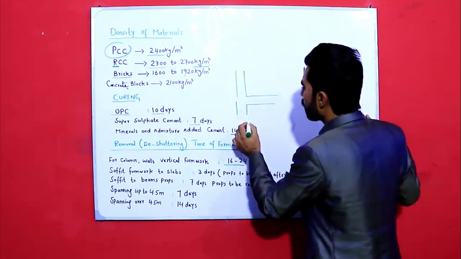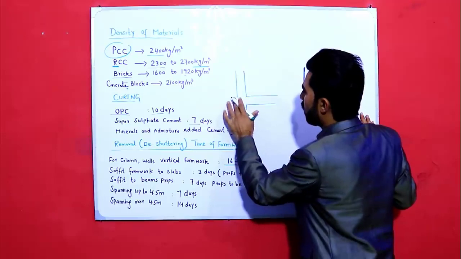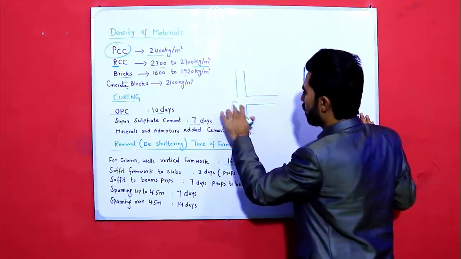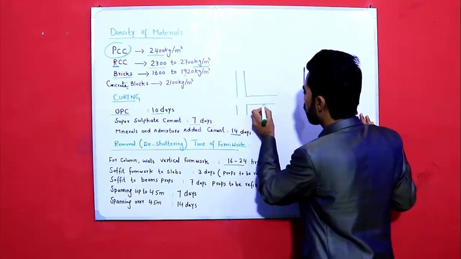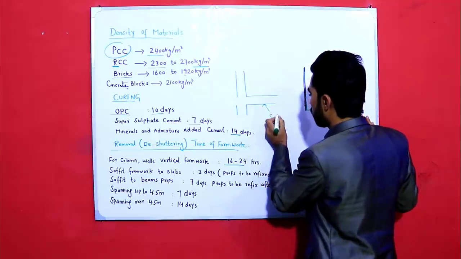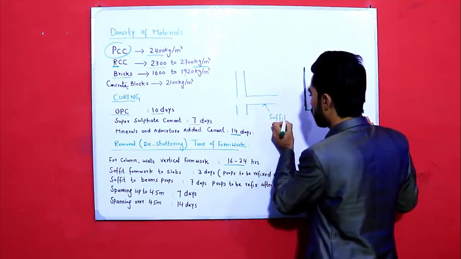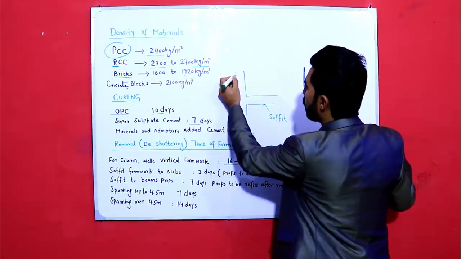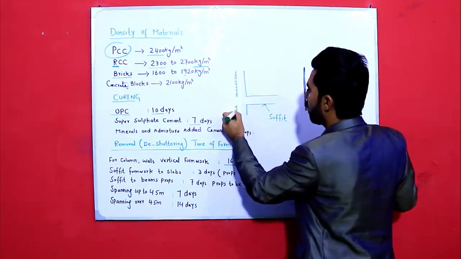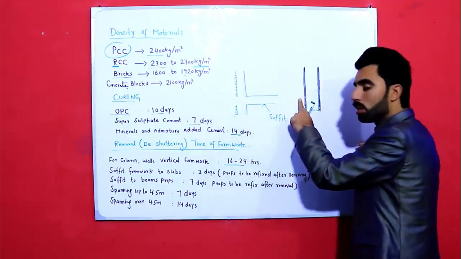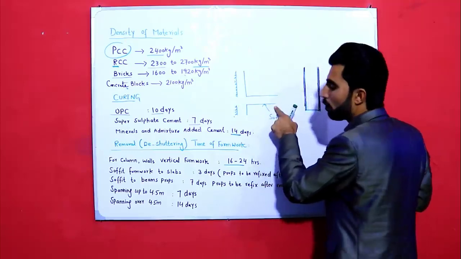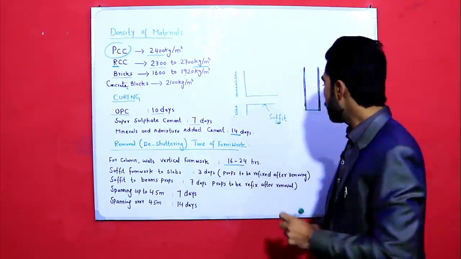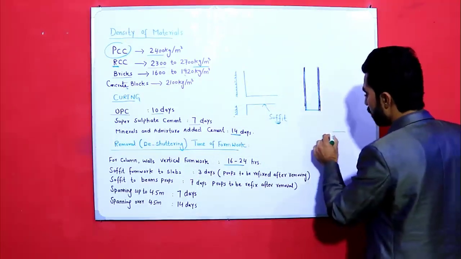Okay, as you can see guys, this is called soffit of slab, and this is vertical. As you can see, this is vertical formwork, as I discussed here. This is called soffit of slab, and as you can see, this is the beam.